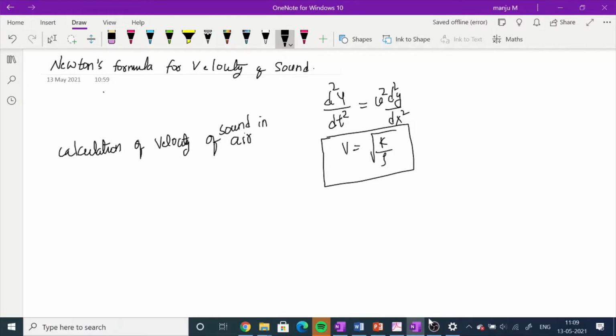We have to calculate the velocity of sound in air. First we'll do it with Newton's formula, and then we see what the Laplace correction is and why that Laplace correction is needed. So first, Newton.